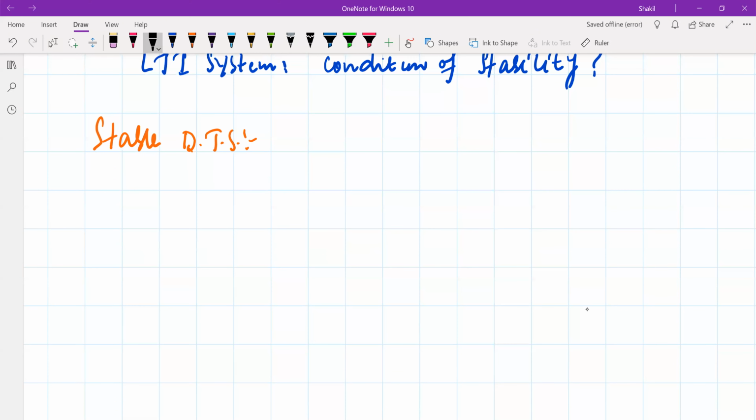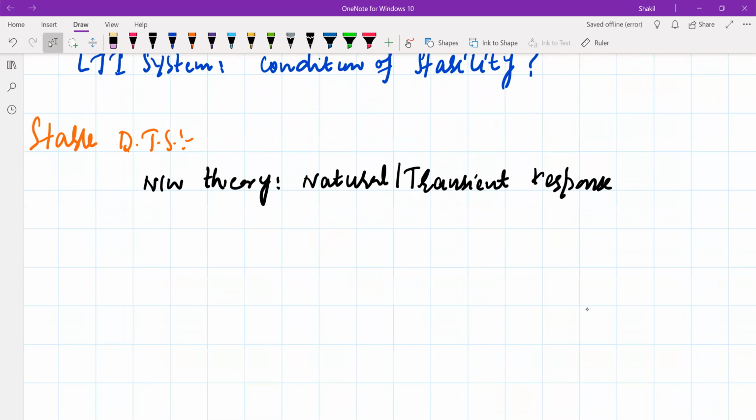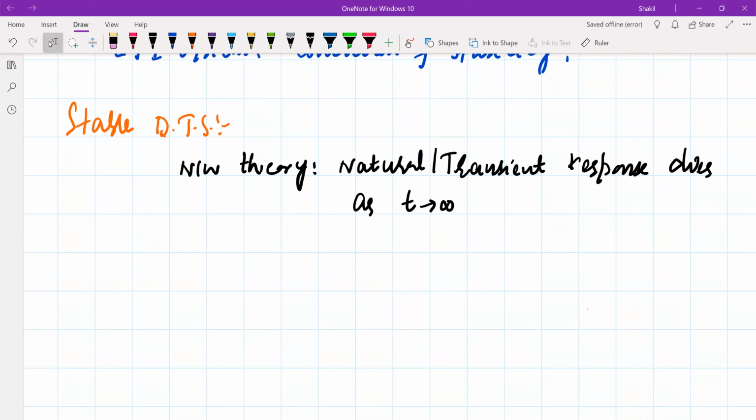For example, in network theory, if the natural response or the transient response of the network goes to zero, meaning the transient or natural response dies as t approaches infinity, then we say that network is a stable network. This definition of stability is used in network theory.